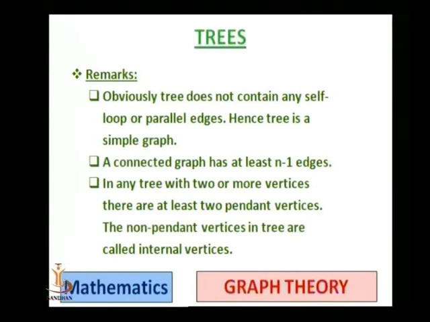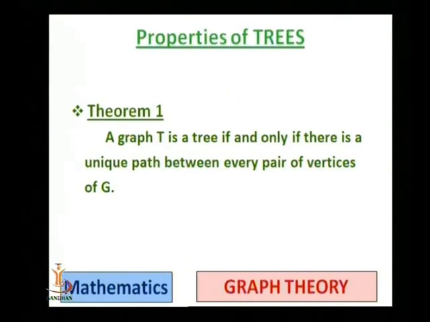So from each internal vertex we have at least two edges. So these three are our observations. Now we can ask the question, are these three observations true for all graphs? So let us check. So now this is theorem 1.